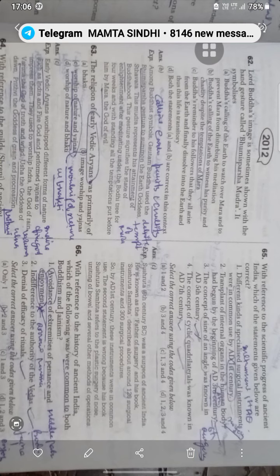The next question: Lord Buddha's image is sometimes shown with the hand gesture called Bhumisparsha Mudra. It is the Buddha calling the earth to witness his purity and chastity despite the temptation of Mara. Gautama Buddha used the Bhumisparsha gesture to summon the earth goddess, and this mudra represents his attainment of Buddhahood. The gesture signifies the state of enlightenment after meditating under the Bodhi tree for a week and withstanding all the temptations put before him by Mara, god of evil.